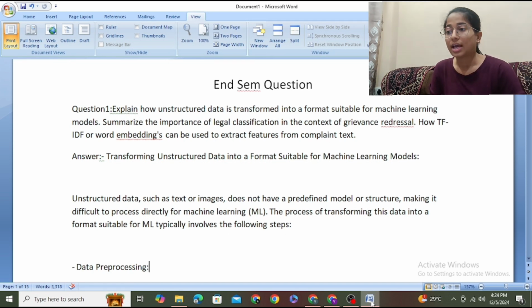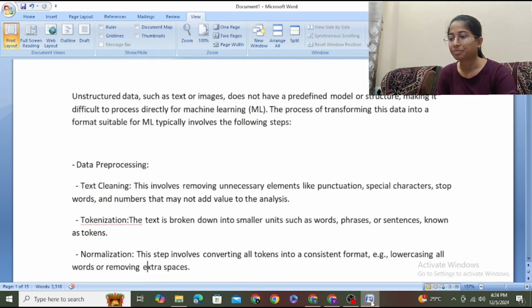Solution of the question is transforming unstructured data into a format suitable for machine learning models. Unstructured data, such as text or images, does not have a predefined model or structure, making it difficult to process directly for machine learning. The process of transforming this data into a format suitable for machine learning typically involves the following steps. First, data processing.